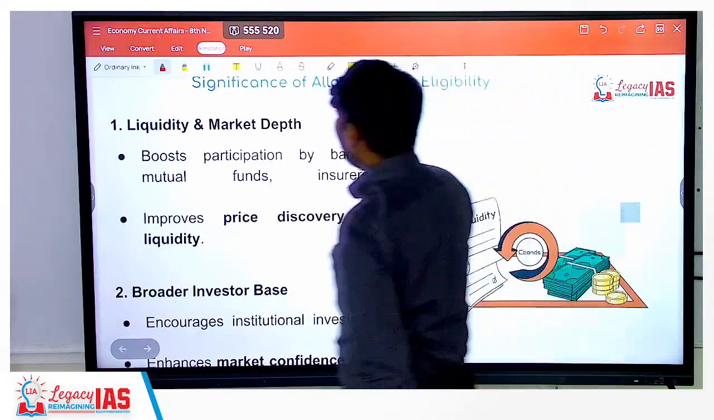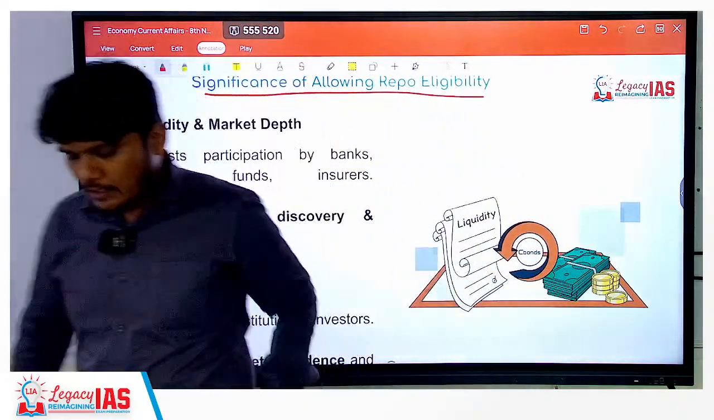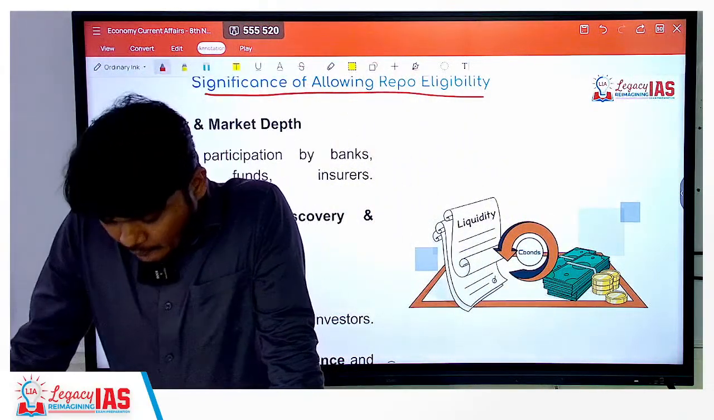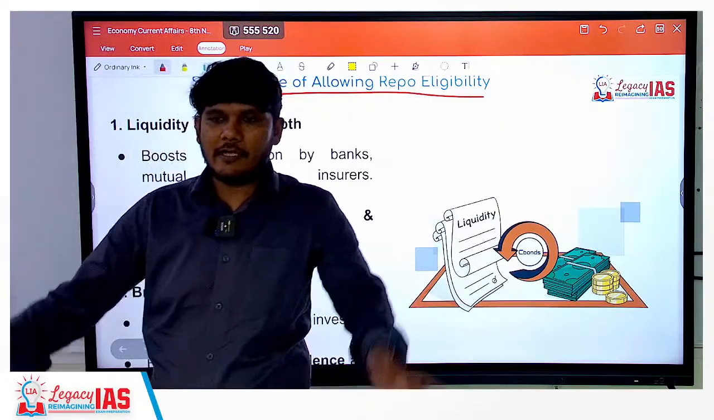Now let us understand the significance of allowing repo eligibility. What is this repo rate? Repo rate is basically the rate at which the RBI lends money to scheduled commercial banks. That's the repo rate.